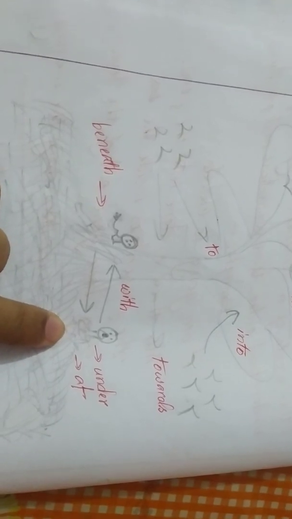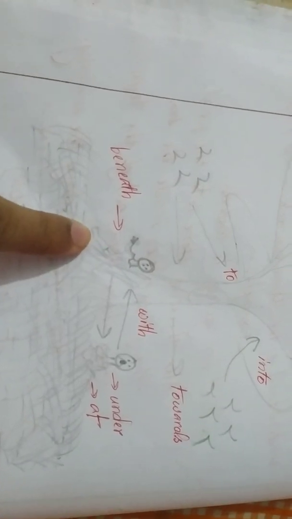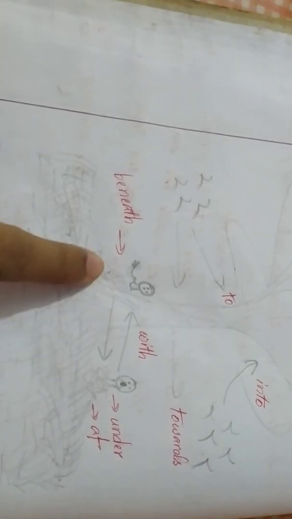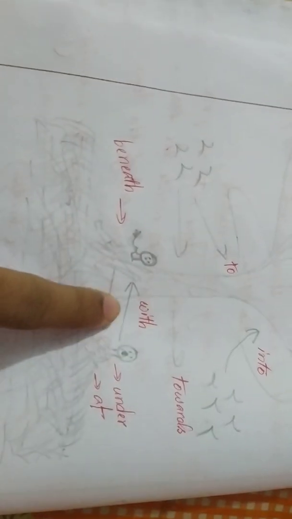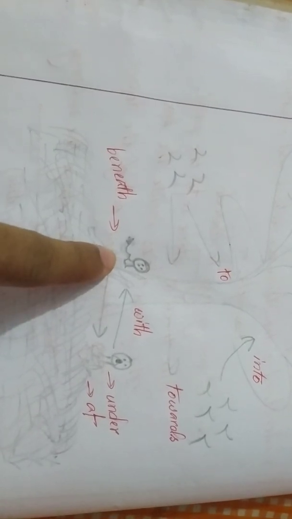But whenever we mean a fixed place, we can also use at. For example, I am at my college. And another thing is that whenever something is under anything and is attached to that place, in that situation we also use beneath. For example, there is a boy beneath the tree. But we use with whenever we mean that we are with someone. For example, this boy is with the dog, or this dog is with the boy.